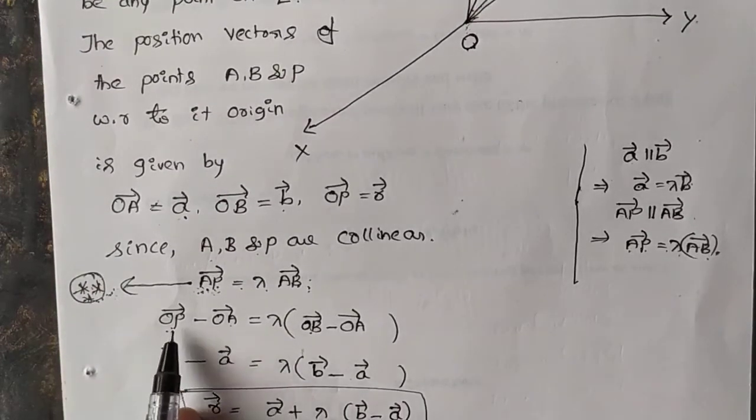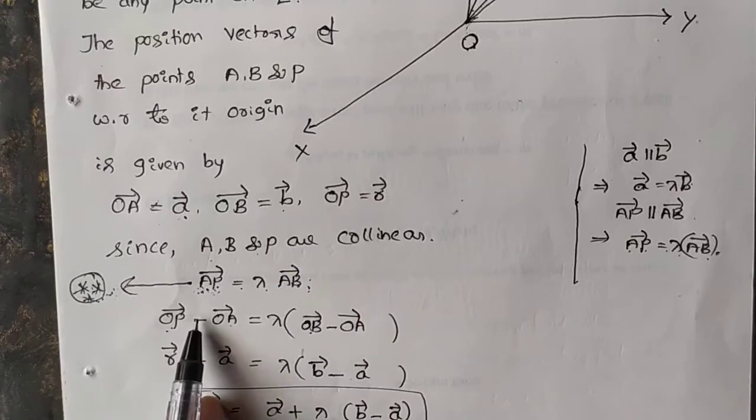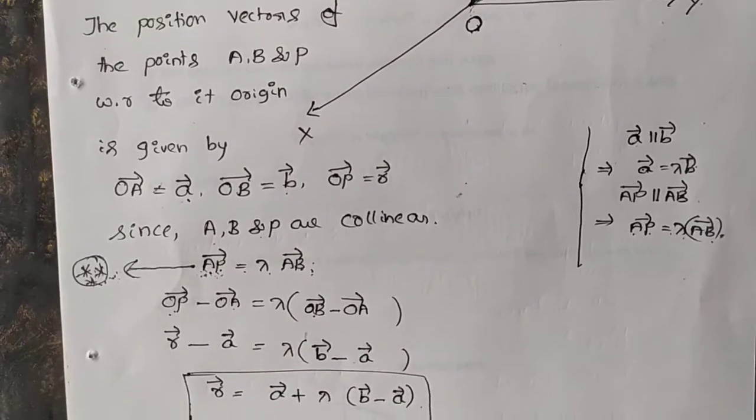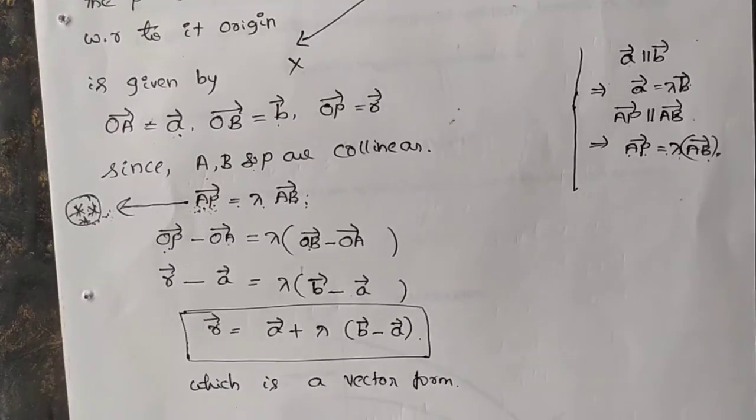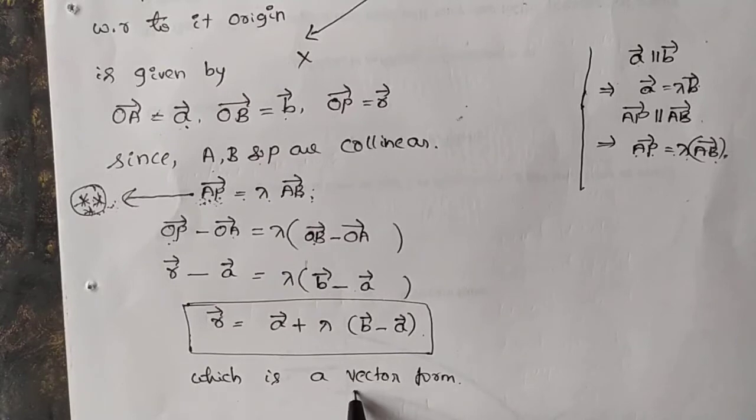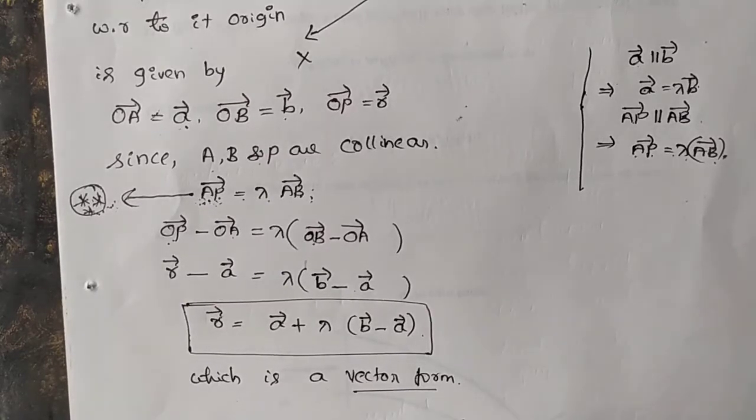After applying the concept of vector algebra, finally we get the equation in vector form. Now it is a vector form. Now we have to find the Cartesian form also. Cartesian form is nothing but what? We have to eliminate the vector form.